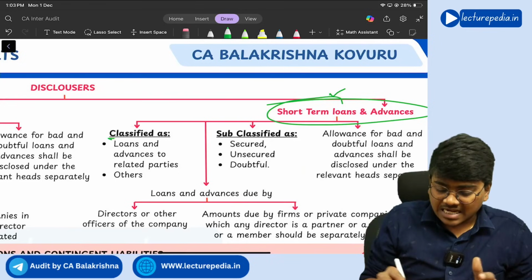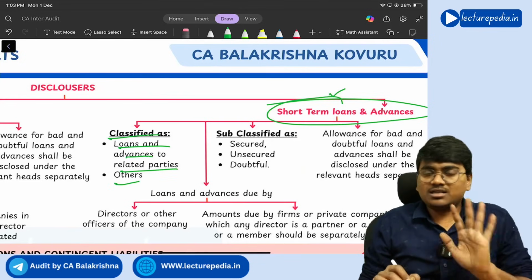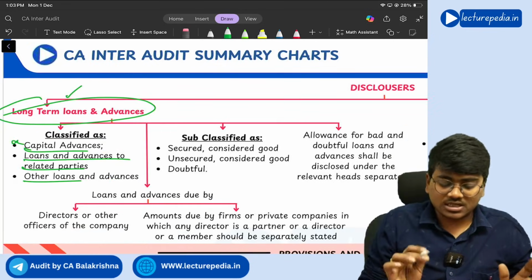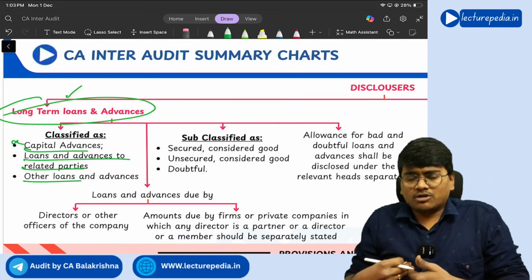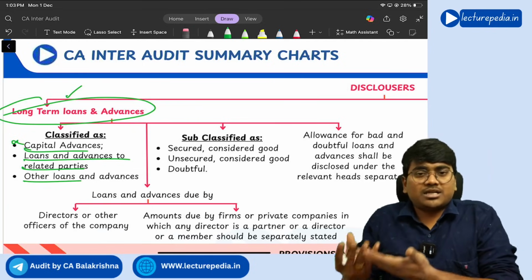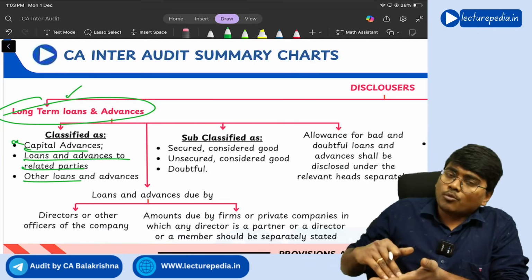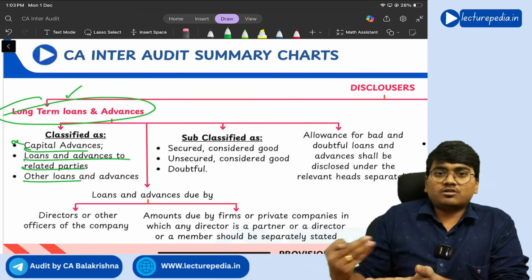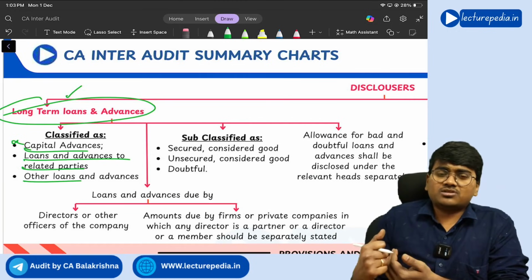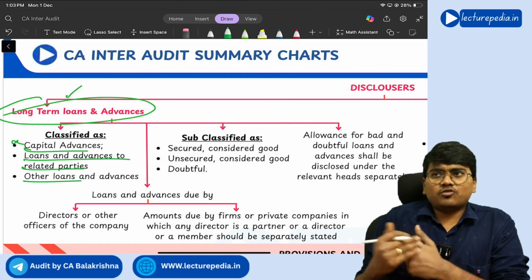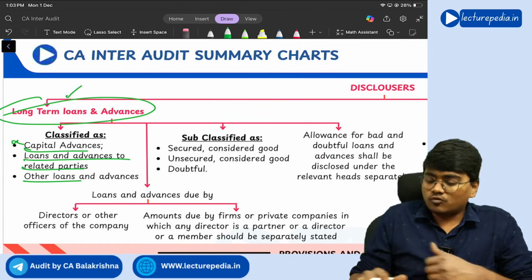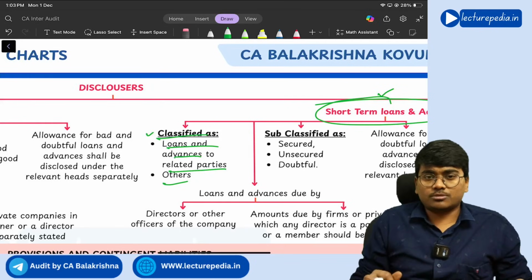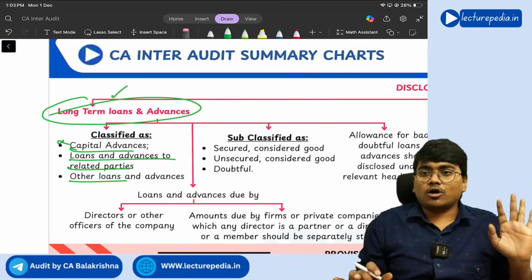Short term is classified as loans and advances to related party, others. Only the first one is not there, capital advances, because whatever amount you give for capital purposes will mostly be long term loans, right? Capital expenditure means construction of a factory or purchase of any fixed asset. The tenure for such loans will be more, so those loans won't be in the short term, they automatically become long term, right?